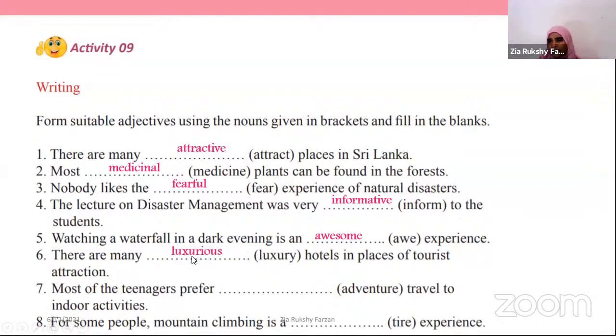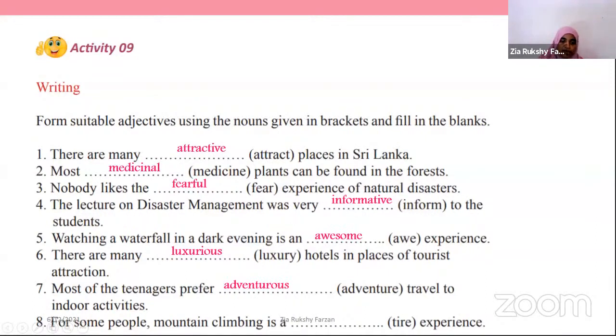That is a very familiar word for us. Luxurious hotels in places of tourist attraction. And seventh one, most of the teenagers prefer adventurous travel to indoor activities. Here, this is a very common name among us. Adventures of Tintin, the cartoon Adventures of Tintin. So this is a common word for us.